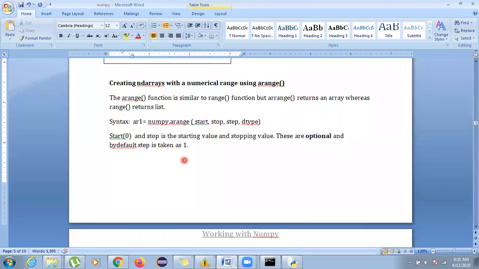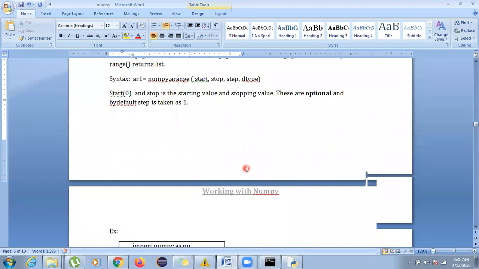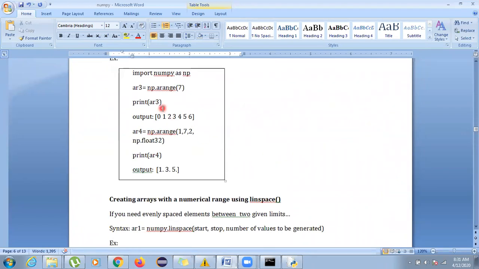So now start and stop are the starting value and stopping value, and these are optional, and by default step is taken as 1. If you do not give any start and stop, by default it will take from 0, and by default it will go till the end of the dimension. And if you do not give the step, it will by default take it as 1. Now see, we have an example over here, np.arange 7. If only 7 is written over here, that means it will start from 0 and leave out your last index. Your end index will be 6, one below the last index. So as I print array 3, its output will be 0, 1, 2, 3, 4, 5, 6.